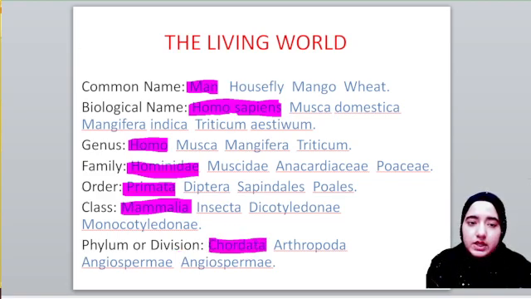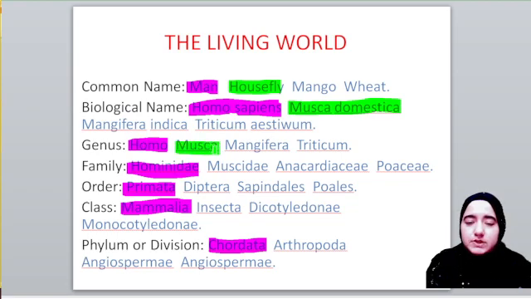Please remember. Then we have another organism, namely housefly. Its biological name is Musca domestica. Its genus is Musca and species is domestica. Its family is Muscidae, and it belongs to order Diptera.